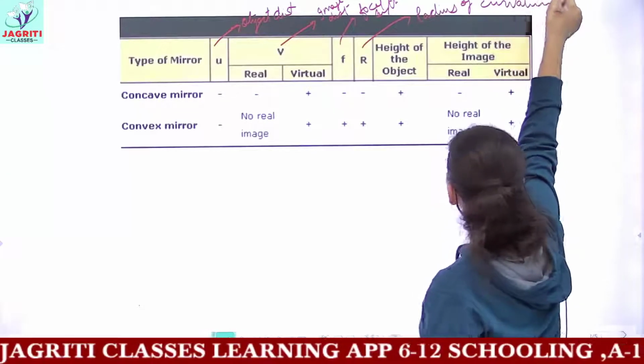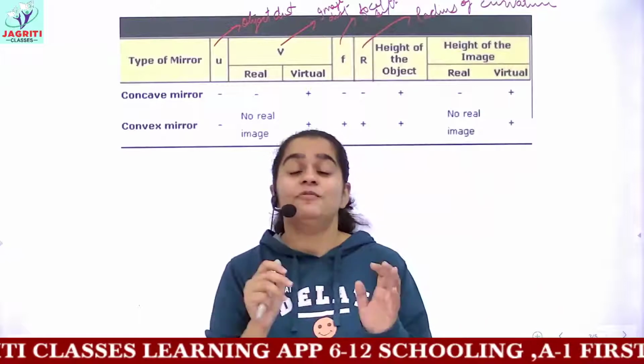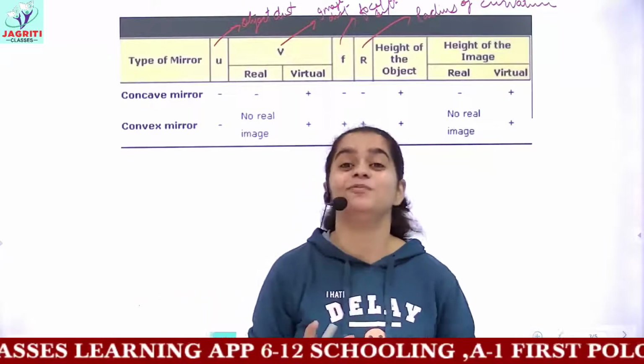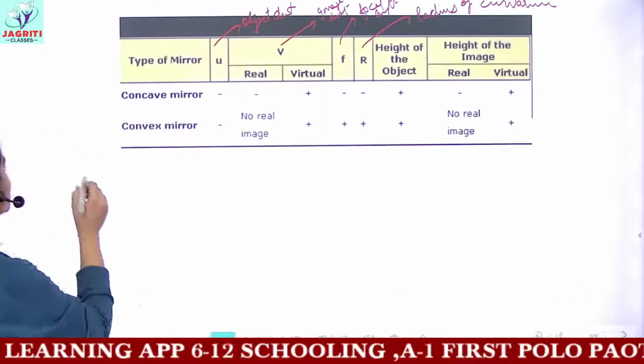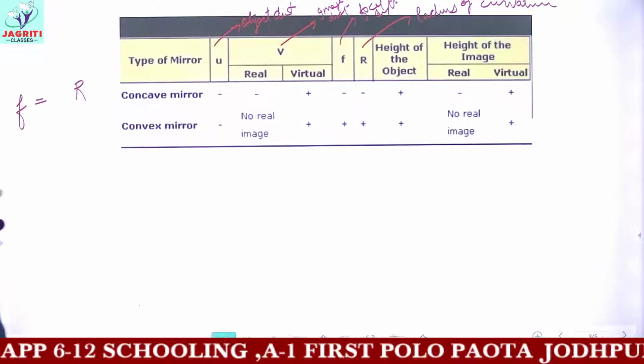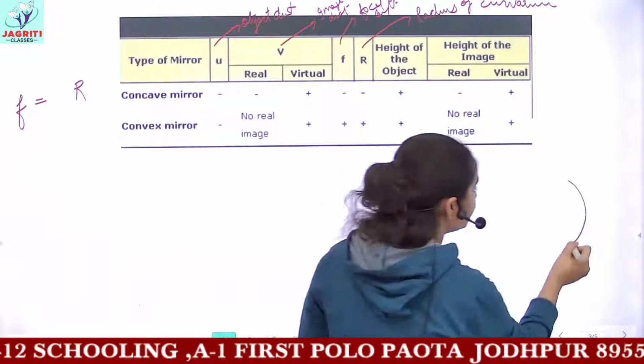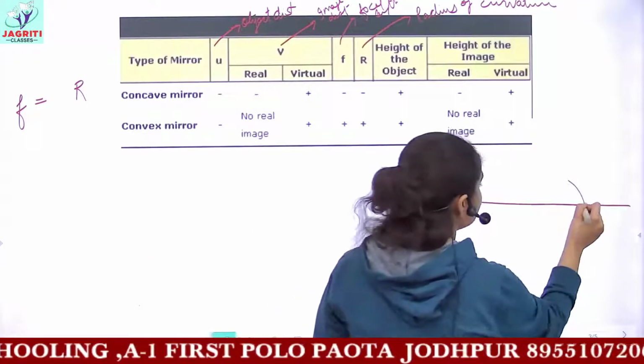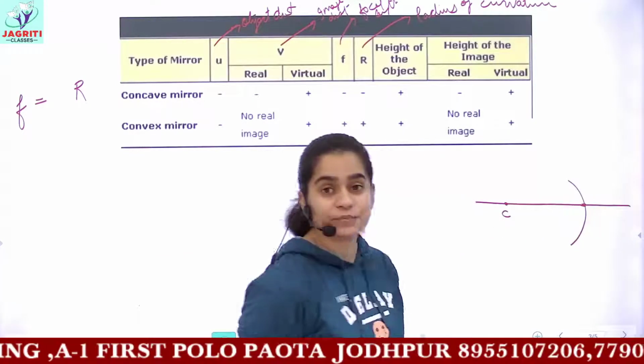And we discussed an important formula in the introductory video of this chapter, that is the relation between focal length and radius of curvature. If you remember the formula, we drew a mirror and said this is the center of curvature.